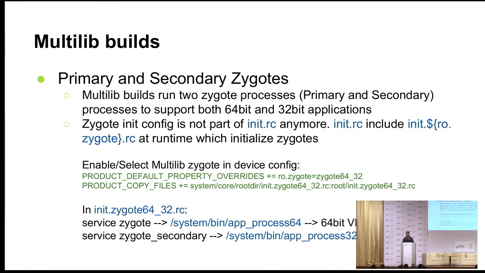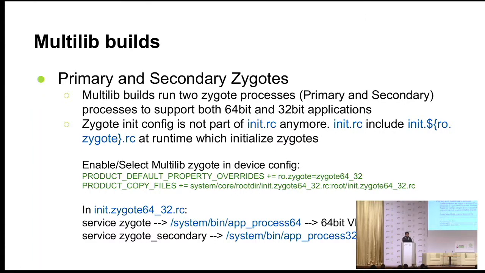before, till 4.4, we have seen that the Zygote configuration is part of your standard init.rc, and you will just start a service called Zygote, and it will take care of initializing your Zygote. Now we have a separate init file for Zygote, init.${ro.zygote}.rc.